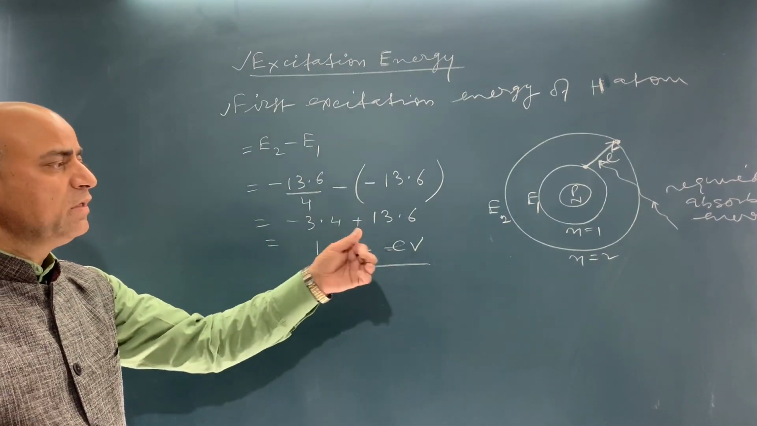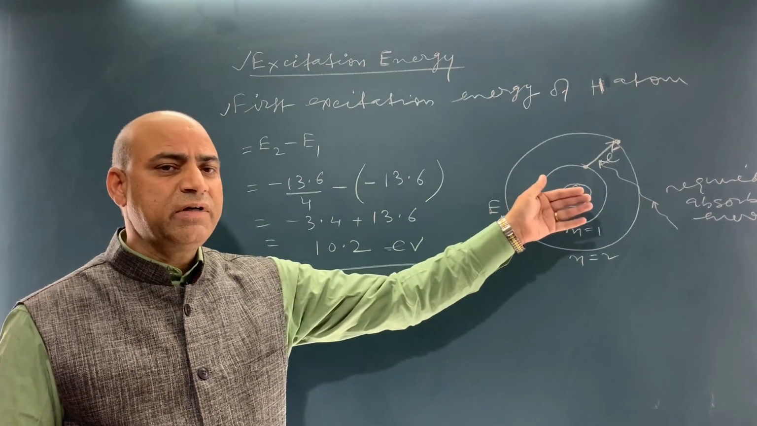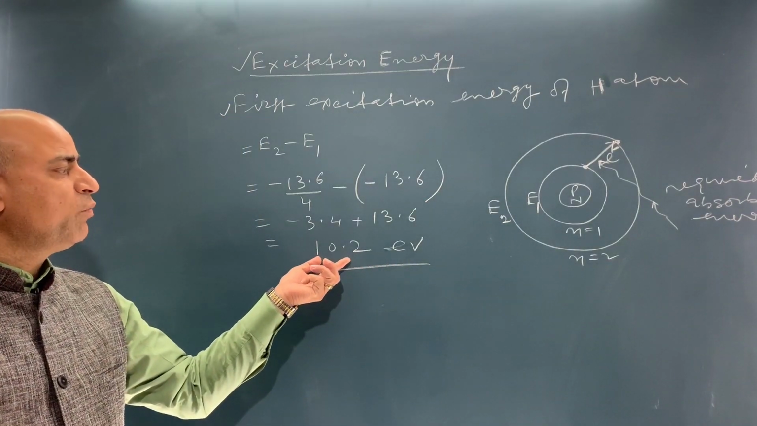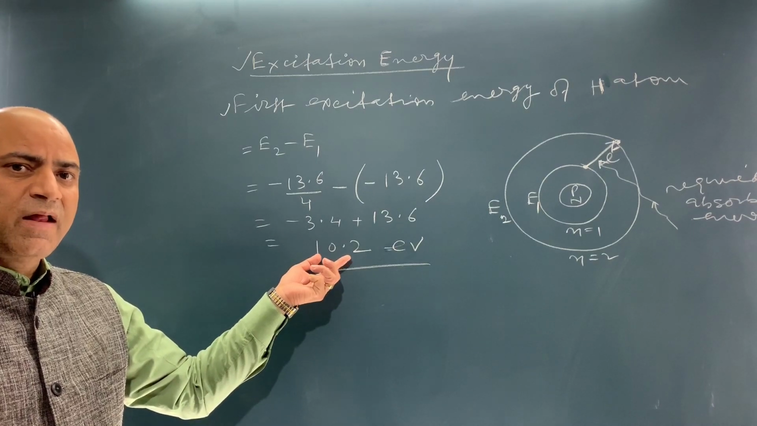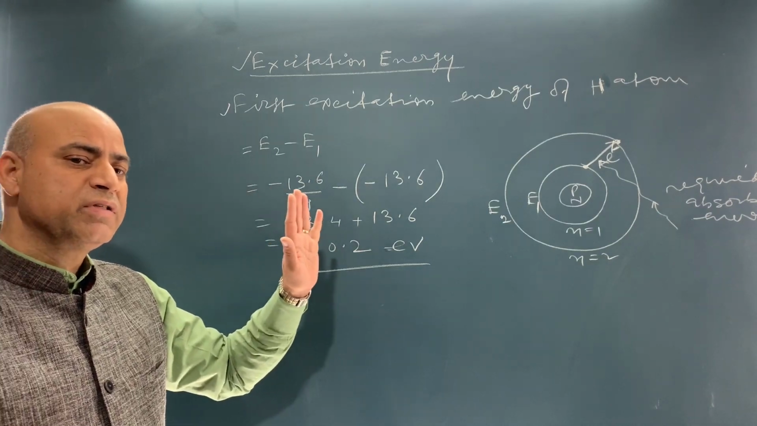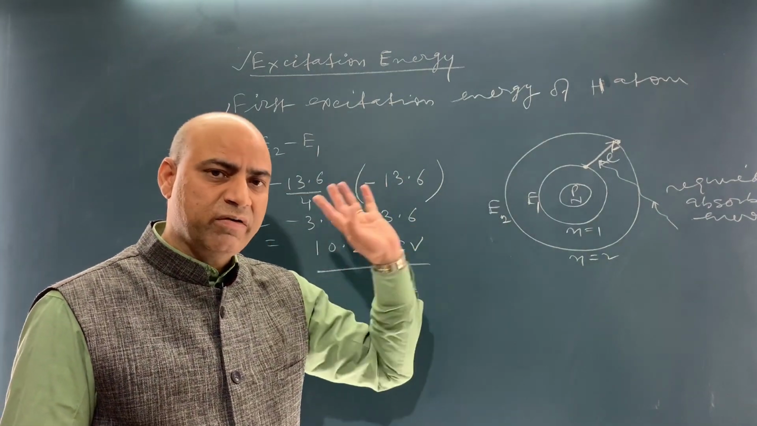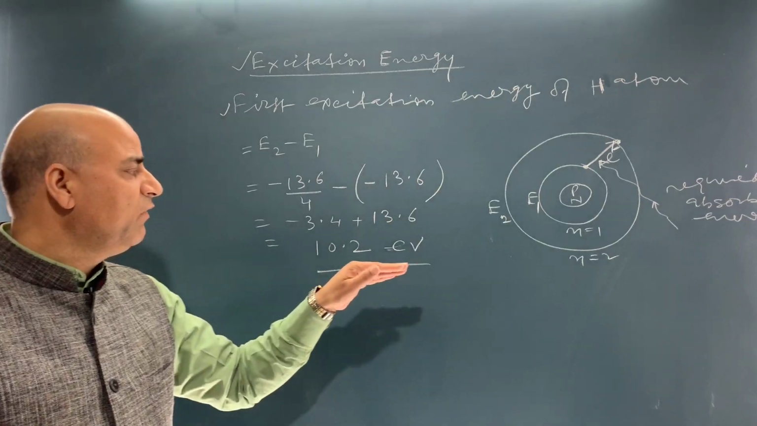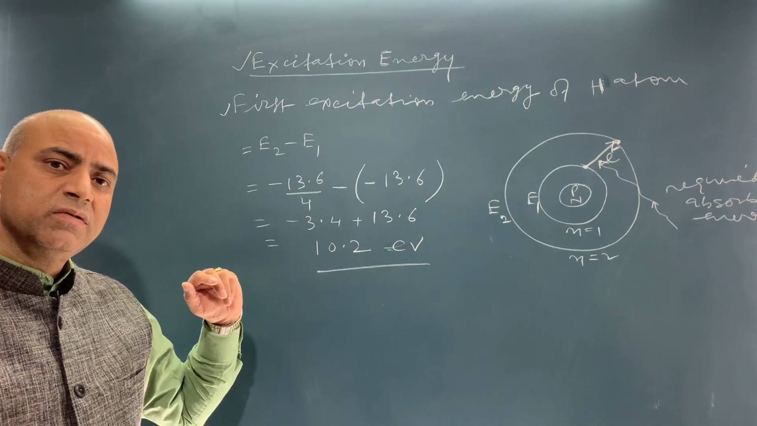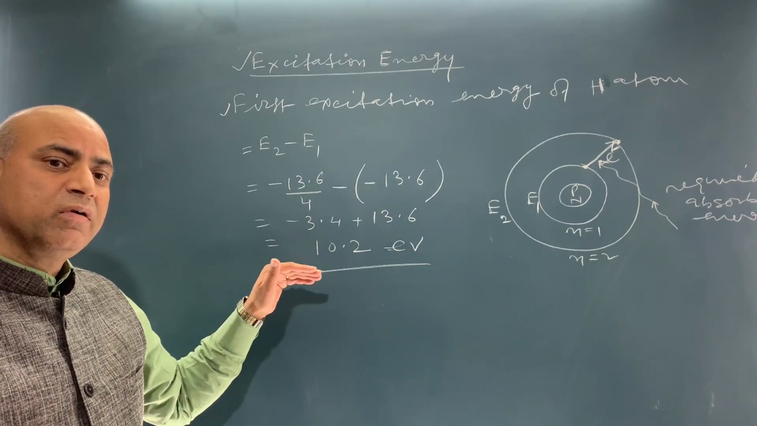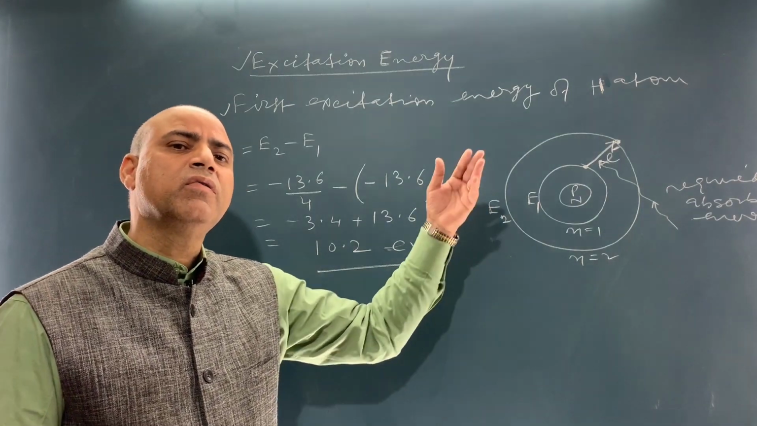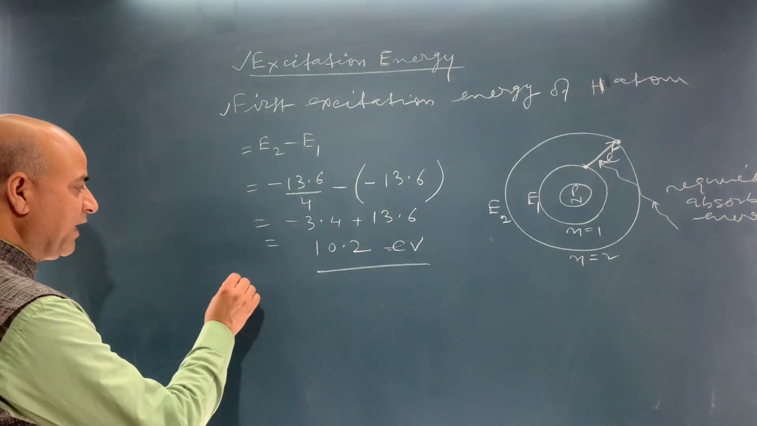When the electron jumps from first orbit to second orbit, it requires energy. This energy is 10.2 electron volt. If the energy is less than 10.2, it will not jump from first orbit to second orbit. Similarly, if the energy is more than 10.2 electron volt, then again the electron will not jump from first to second orbit, it will jump from first orbit to third orbit.